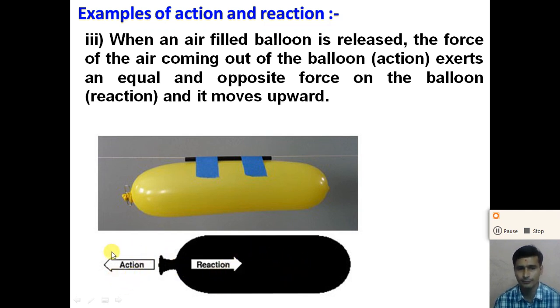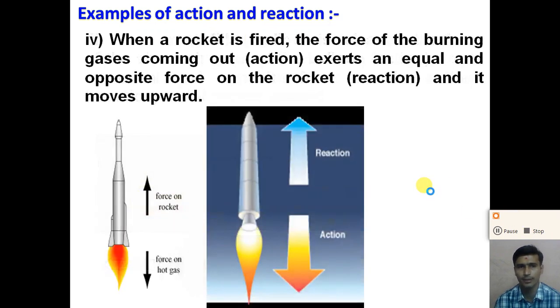So the action force and the reaction force are the same, and due to the reaction, the balloon moves in an upward direction. Now let us see another example.